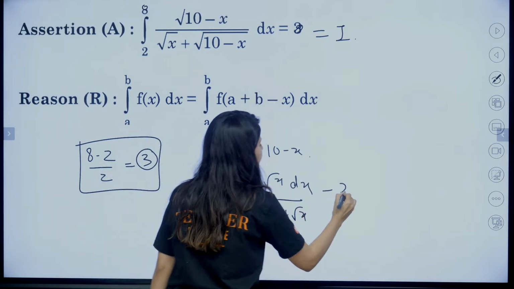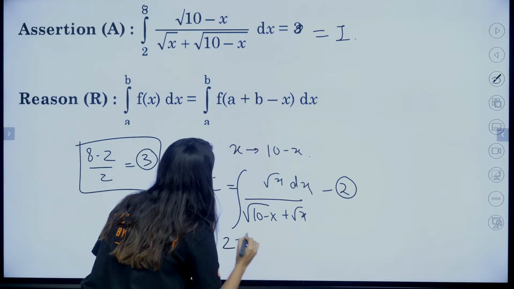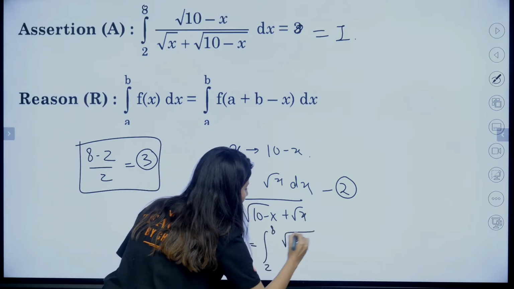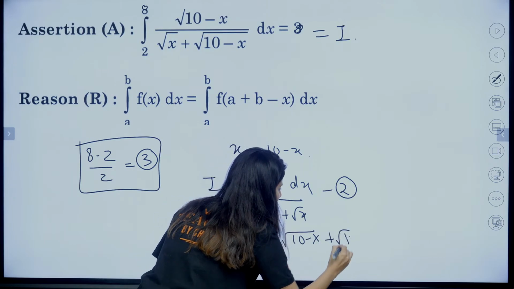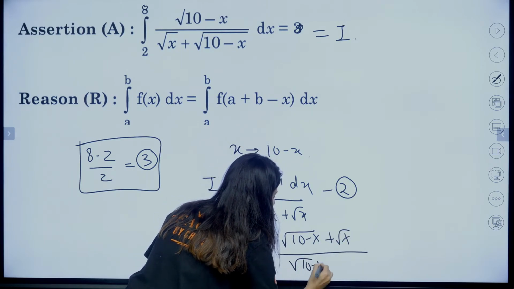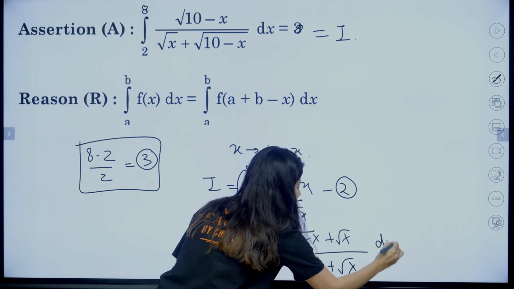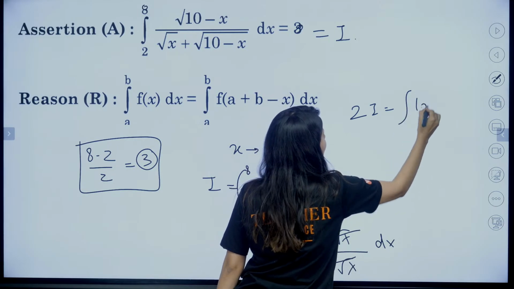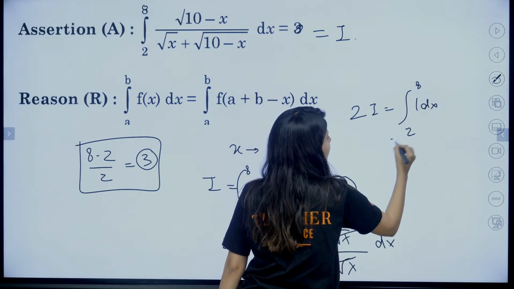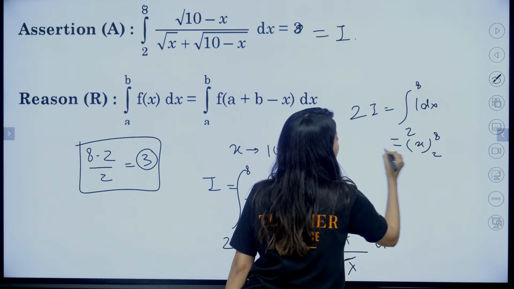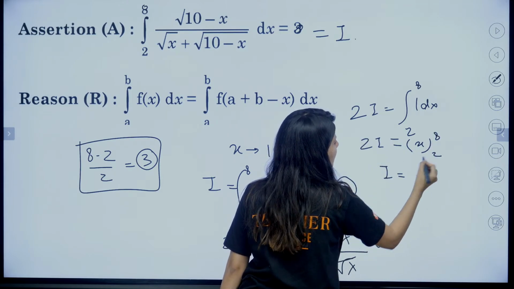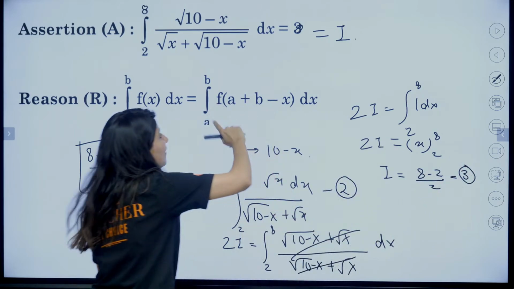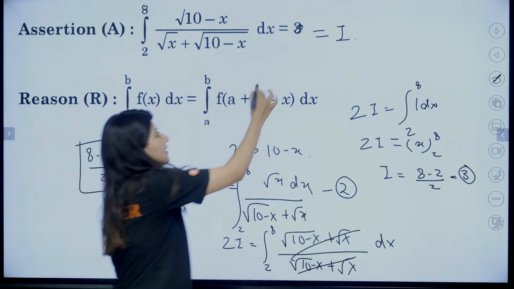Add first and second, what do you get? 2I will be equal to, again, this is 2 to 8. So this is root of 10 minus x plus root of x upon root of 10 minus x plus root of x dx. Can you see? Integration of 1. So 2I is equal to integration of 1 dx, 2 to 8. So it will become x from 2 to 8, I will be equal to 8 minus 2 by 2, that is 6 by 2, 3. That means if I apply King's property, definitely I am going to get 3.